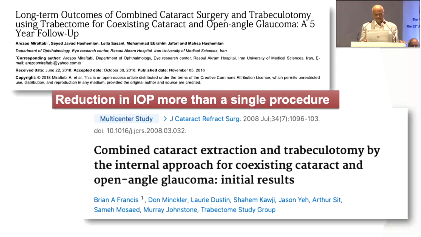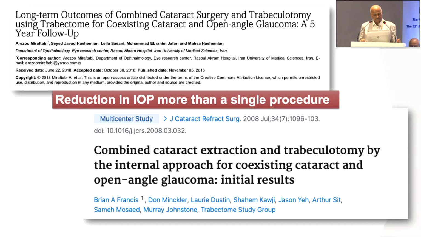So he will go for the cataract, and now they see here the long term outcome of combined cataract surgery and trabeculectomy for coexisting cataract and open angle glaucoma. You can see the 5-year follow-up. The reduction in IOP is more than with a single procedure. It means if the trab is done and the cataract is done, the IOP reduction is more than what happens in one surgery. Two surgeries together reduce more IOP. So whenever you are doing it, you will have to consider that.